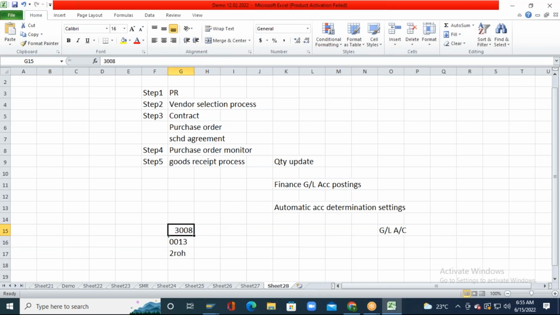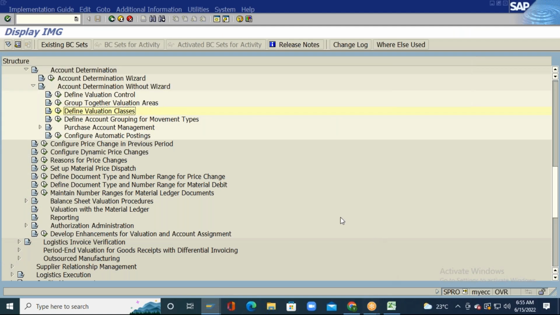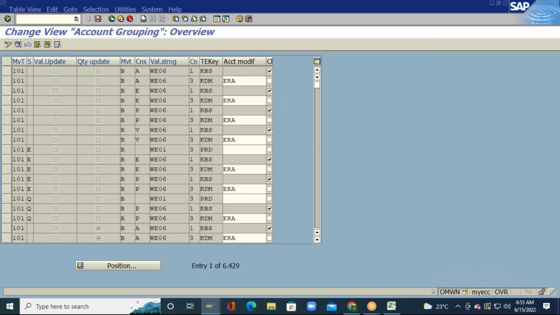So we were able to create an account category reference key. Then we were able to create a valuation class. Then we were able to assign an account category reference key to the valuation class. Also, we were able to assign an account category reference key to the raw material type 2ROH. So what next? Define account grouping for the movement types. This is one of the SAP standard settings only.